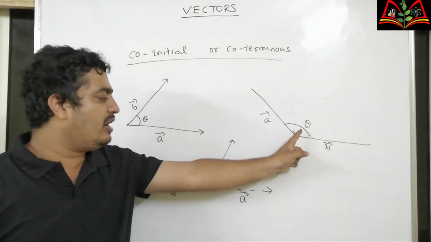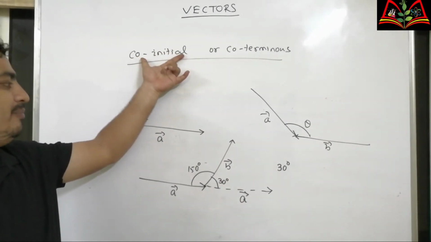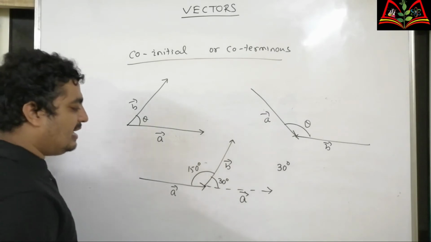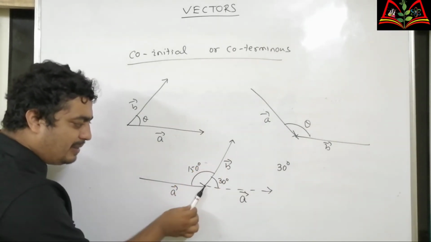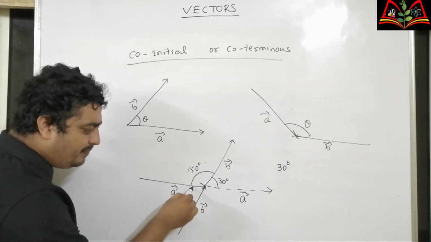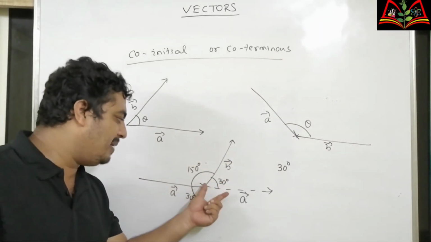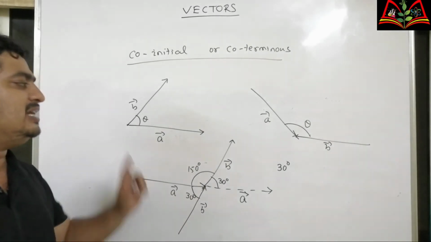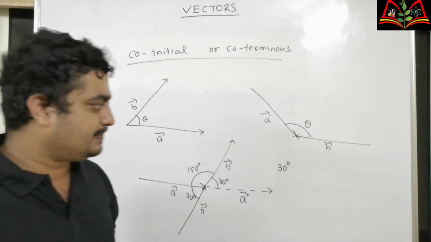So when we have to find the angle between two vectors, either make them co-initial or make them coterminous. Now if I make them coterminous, I shift B parallel to A. Now this will be B. This angle is also 30 degree. So you can observe that by making them co-initial as well as coterminous, you can find the angle between two vectors.